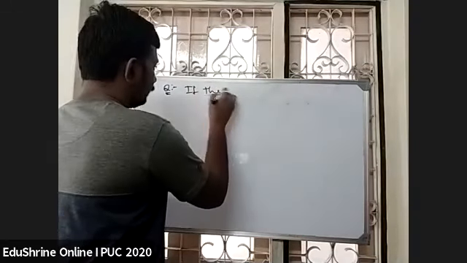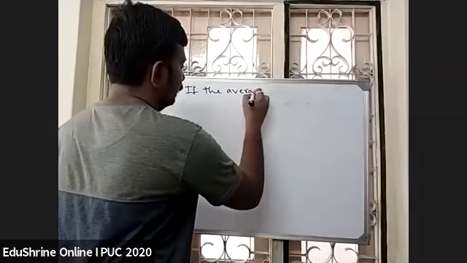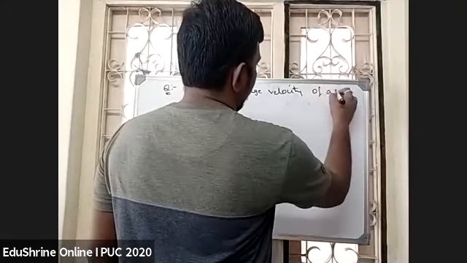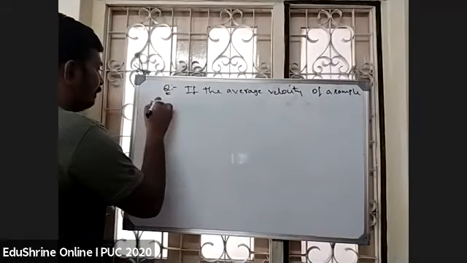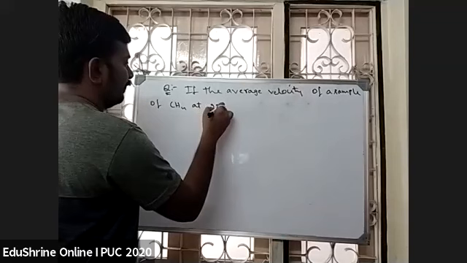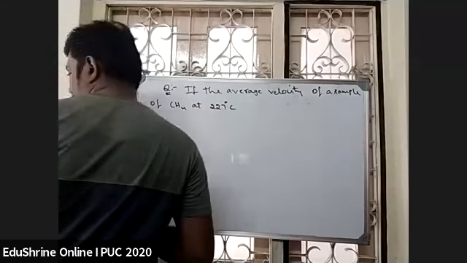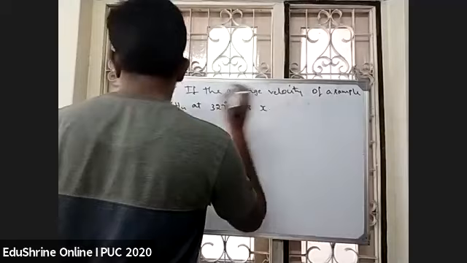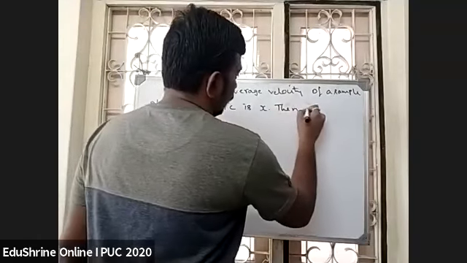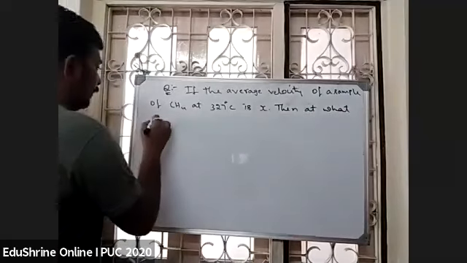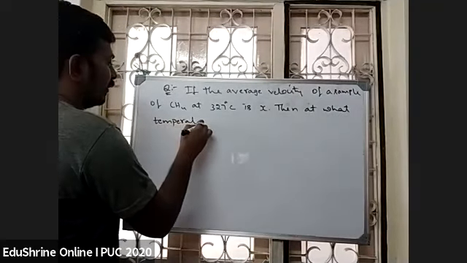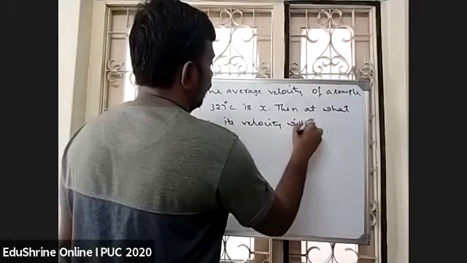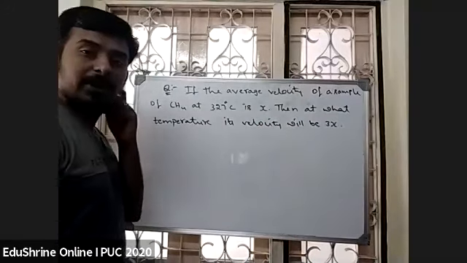If the average velocity of a sample of methane at 327 degrees centigrade is x, then at what temperature will its velocity be 3x?